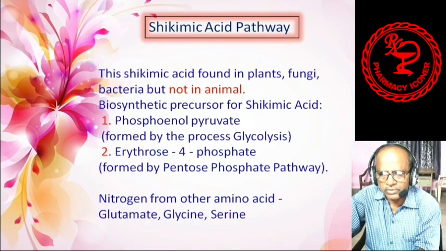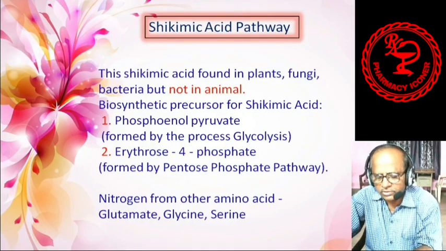Phosphoenol pyruvate and erythrose 4-phosphate are the two starting materials for the formation of shikimic acid, and that justifies why the shikimic acid pathway is named so. Then nitrogen from other amino acids also comes into the picture, such as glutamate, glycine, serine.